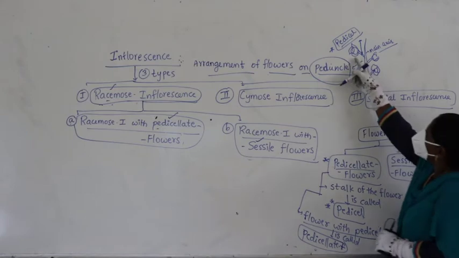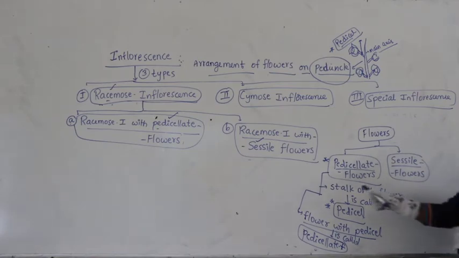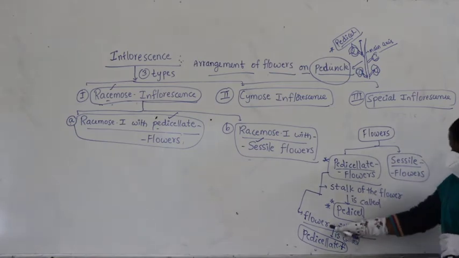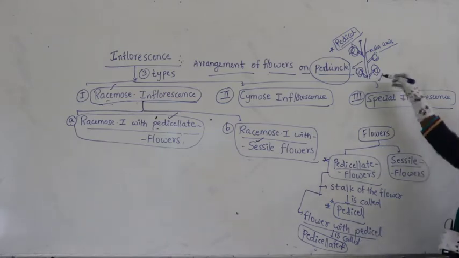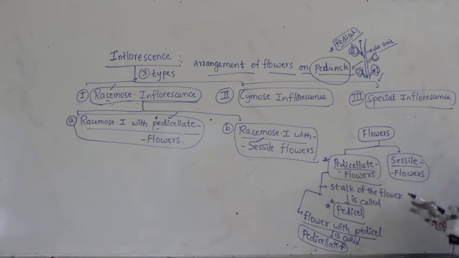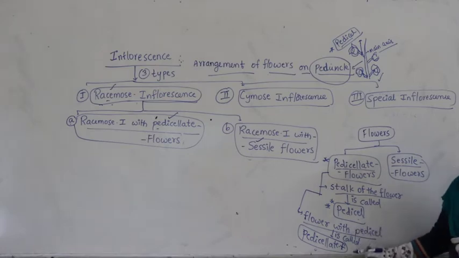So a flower with the pedicel is called a pedicellate flower. Clearly we can make out the difference. So this is a pedicellate flower. Try to remember, this is important: the stalk of the flower is called pedicel and a flower with the pedicel is called a pedicellate flower.